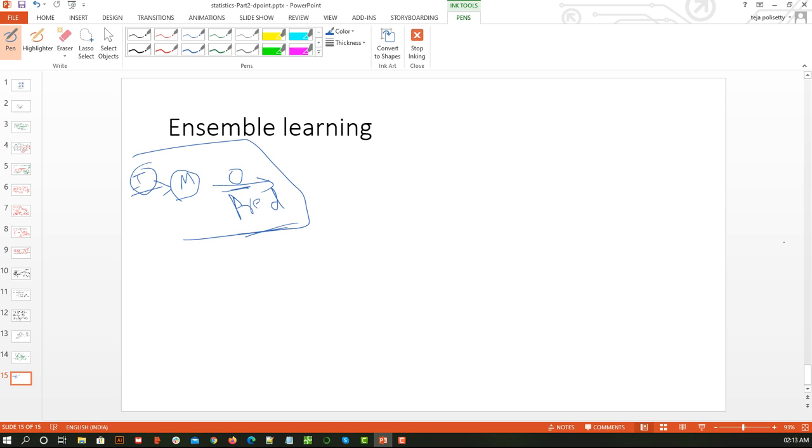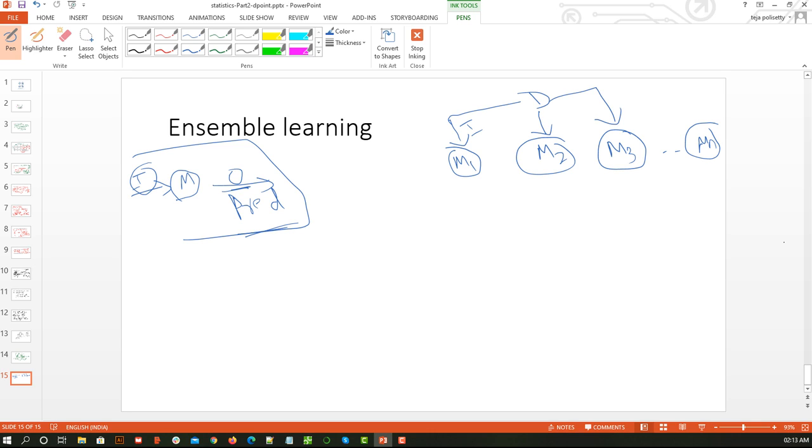But in ensemble, we have model M1, model M2, model M3, and so on up to model N. We give a data set as input, and the same input goes to each of them.